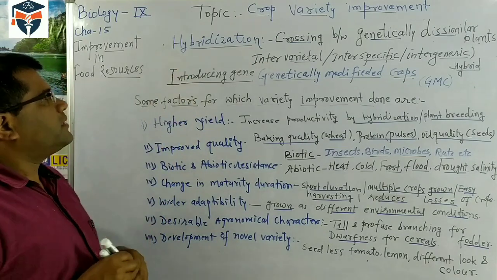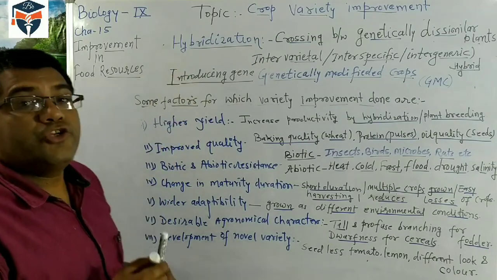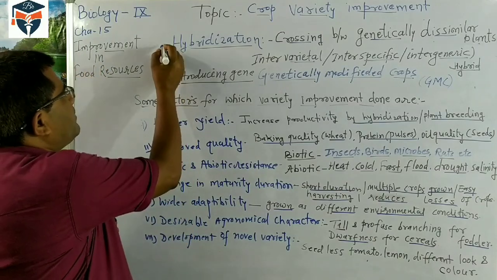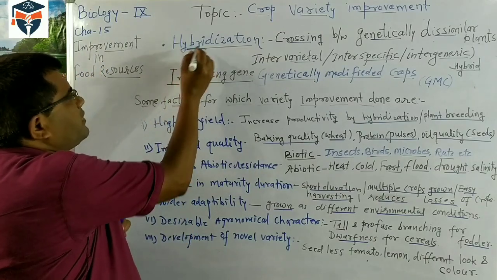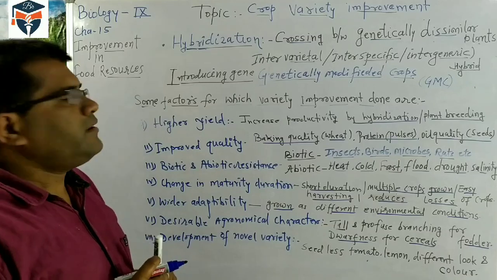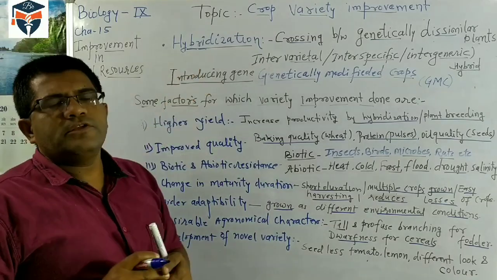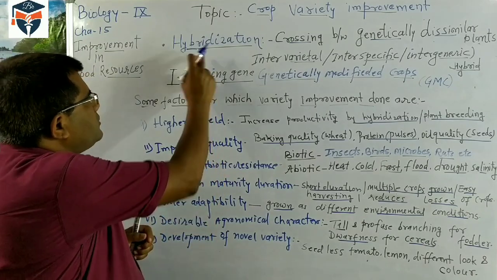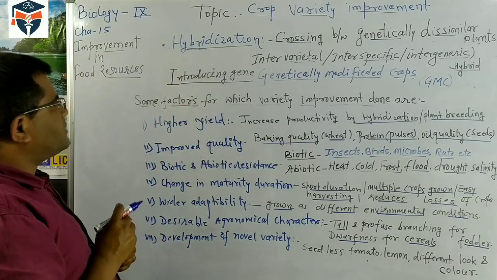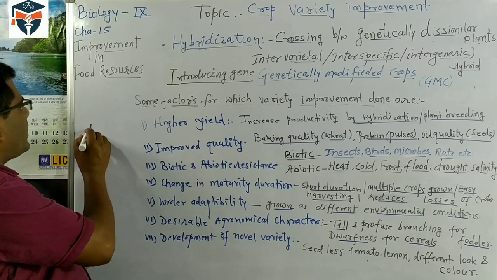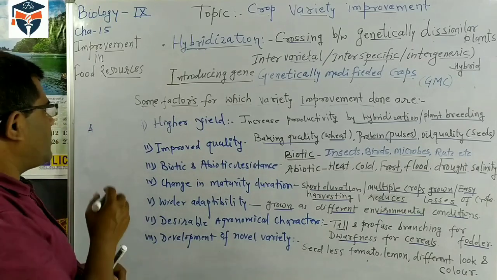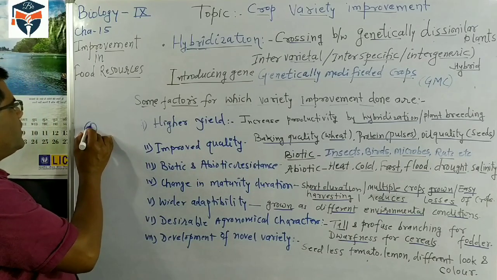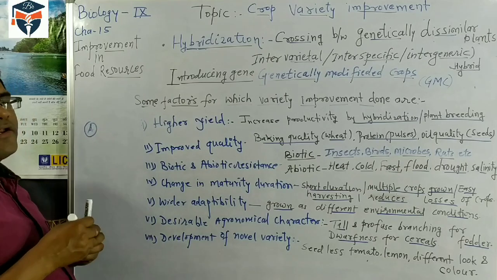One important method is hybridization. What is hybridization and why is this process implemented at present? In hybridization, we select good varieties. Suppose I have variety number 1, or variety A, of the crop, and another variety, B. So I have two varieties of the crop.